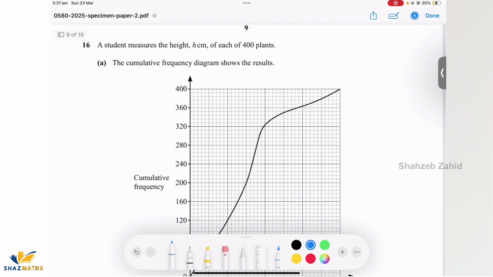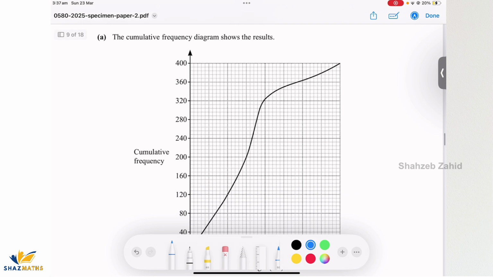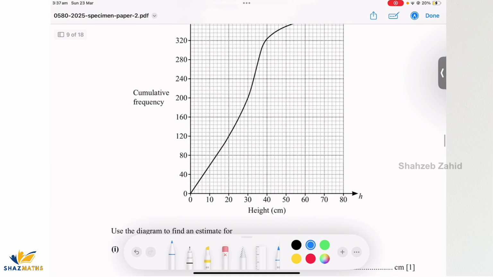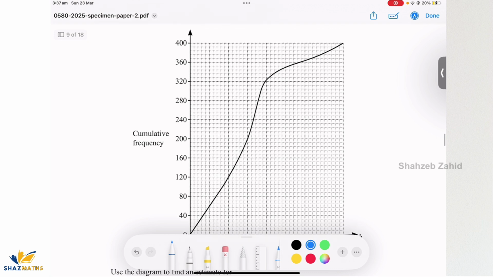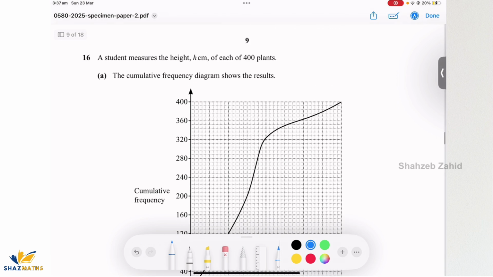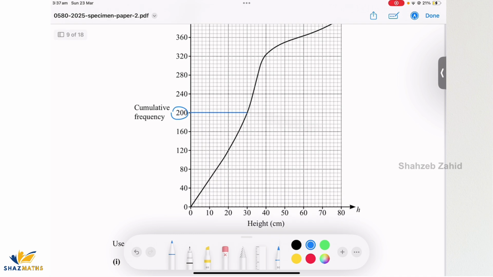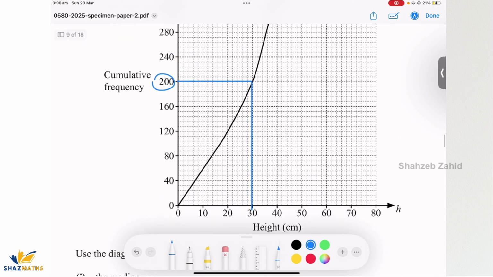All right, question number 16. A student measures the height in centimeters of each of 400 plants. Cumulative frequency curve is given. Use the diagram to find an estimate for the median. So there were in total 400 plants. Median would be at 200 mark, which is here. And I'm gonna have a look, what does this represent? So straight away go down, which is, by the looks of it, 30. Yep.